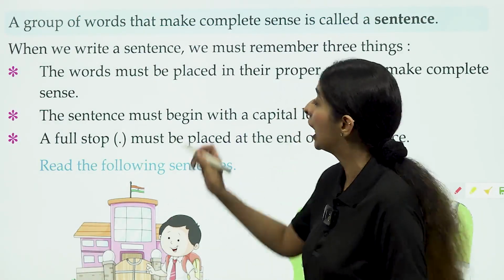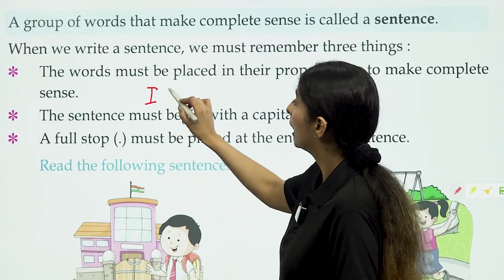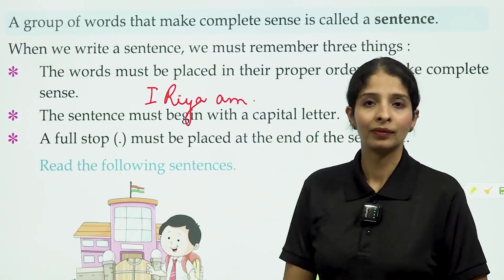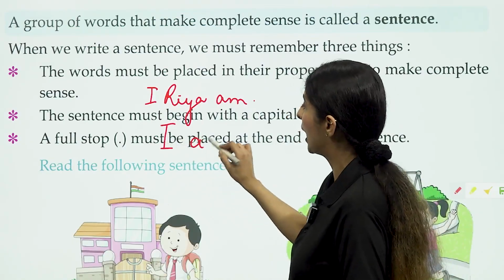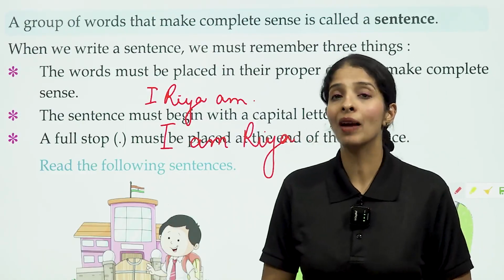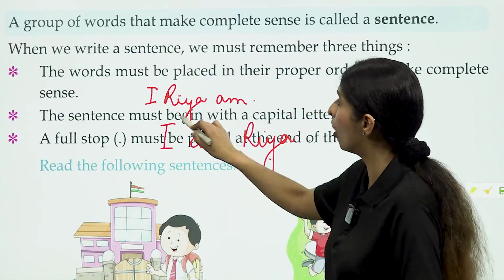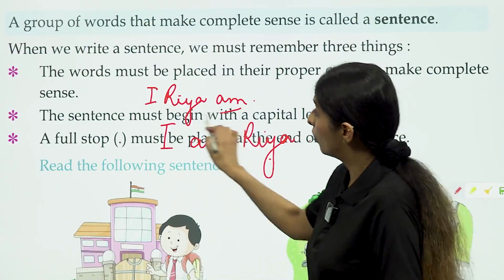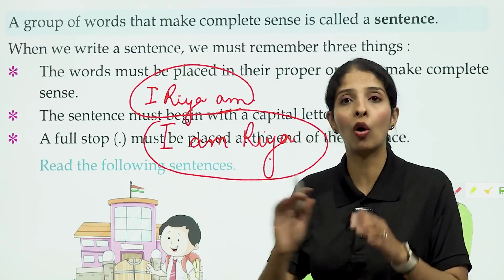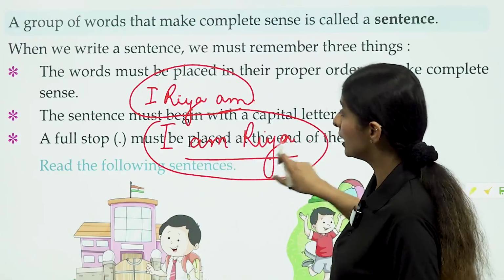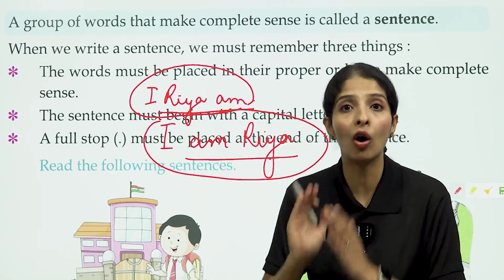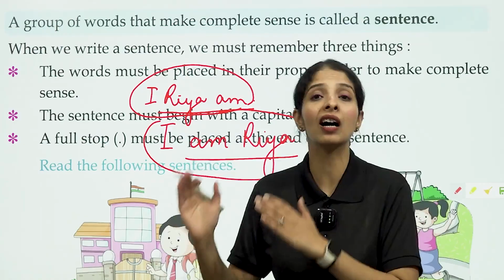What does it mean? If you write "I, Ria, am." On the other hand, if you write "I am Ria," which group of words is making sense? "I am Ria" or "I, Ria, am"? The words are the same, three words, but the order is different. So the words must be placed in their proper order. Then only that will be a sentence.